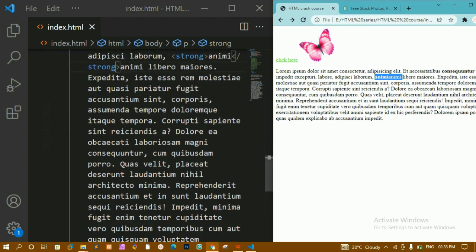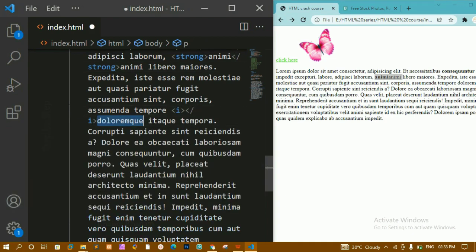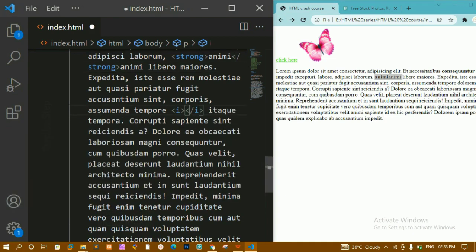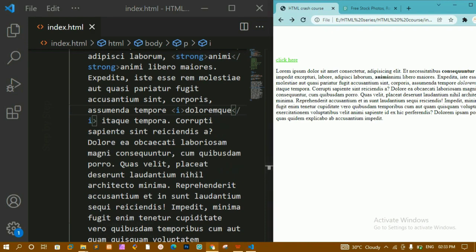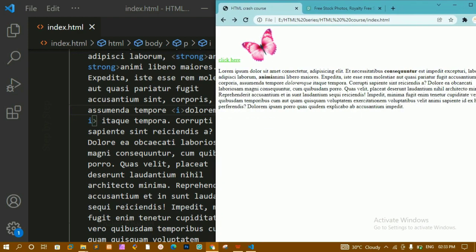For strong we are having this, for bold we are having this, and also we are having I, that is italic. Here I'll be writing I, and inside this I'm just going to copy this and paste it. I'll save this. I stands for italic, and it will give the text in italic format. Now here you can see it has been italicized.